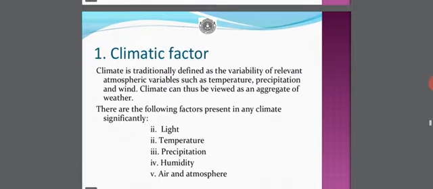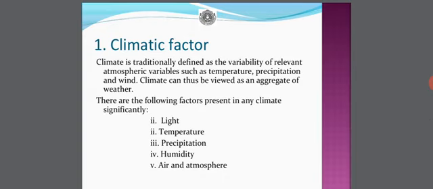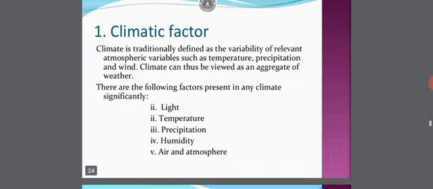First one, climatic factor. Climate is traditionally defined as the variability of relevant atmospheric variables such as temperature, precipitation, and wind. Climate can thus be viewed as an aggregate of weather. There are the following factors which are present in any climate significantly. The first one is light, temperature, precipitation, humidity, air and atmosphere.